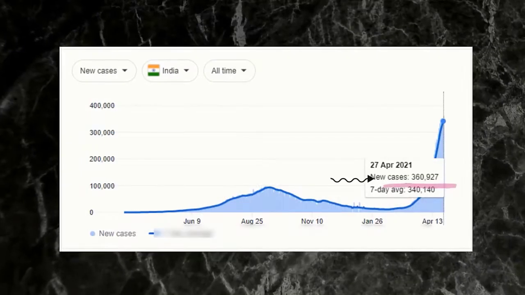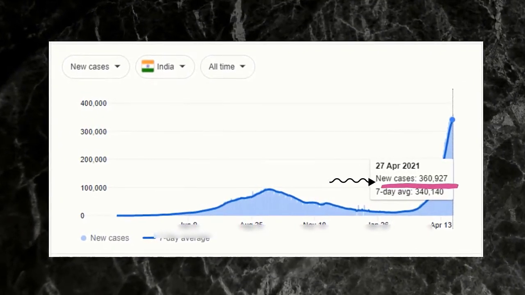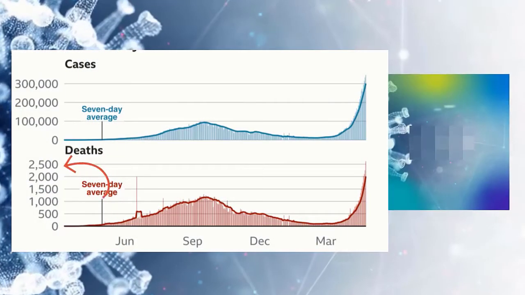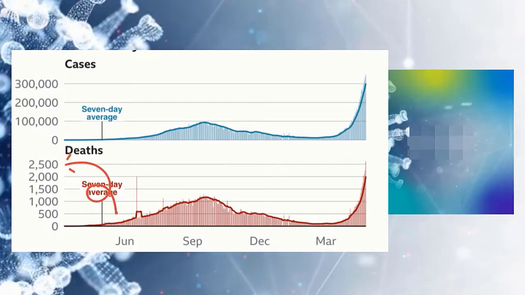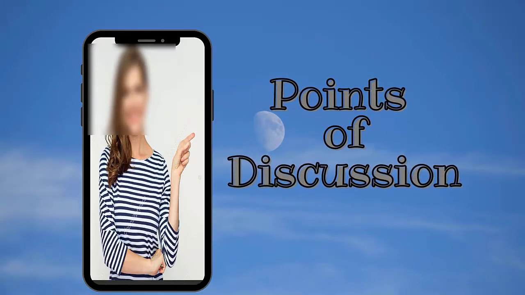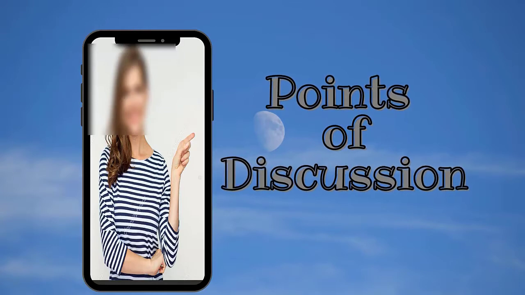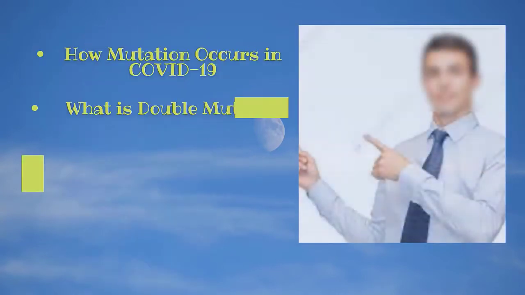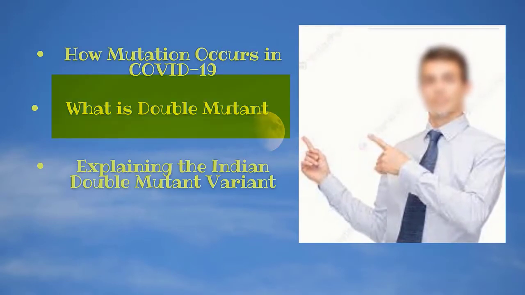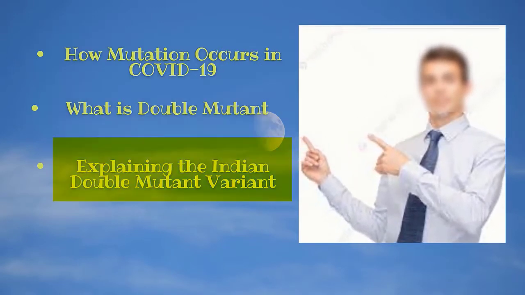In the last couple of days, more than 300,000 cases have been reported continuously in India, which is causing more than 2,000 people to die every 24 hours. We will be addressing 3 points in this video. Number 1. How mutation occurs in coronavirus. Number 2. What is a double mutant? Number 3. Explaining the Indian double mutant.